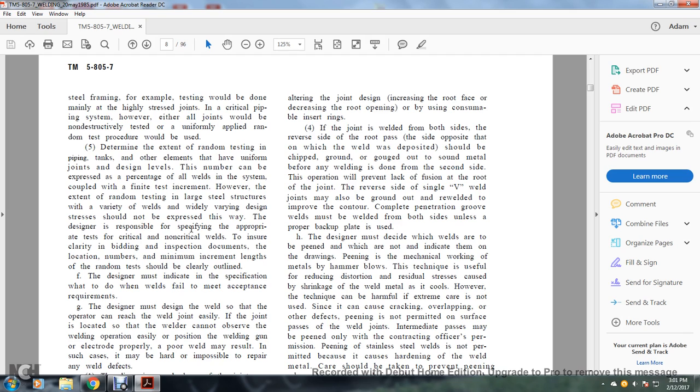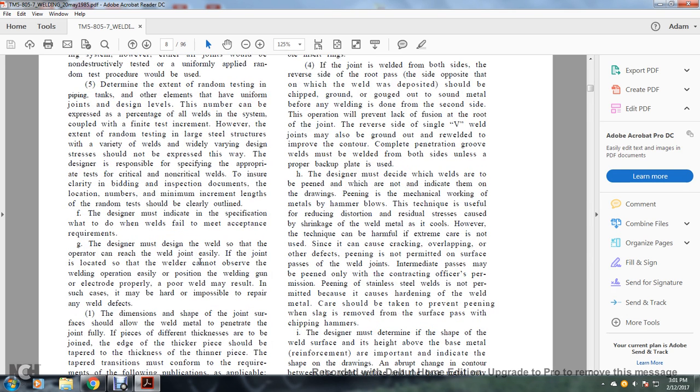The designer is responsible for specifying the appropriate test of the critical and non-critical welds to ensure the clarity of the binding inspection documentation. The location numbers and minimum increment length of the random test should be clearly outlined. The designer must also indicate in the specification what to do when the welds fail to meet the acceptance requirement.